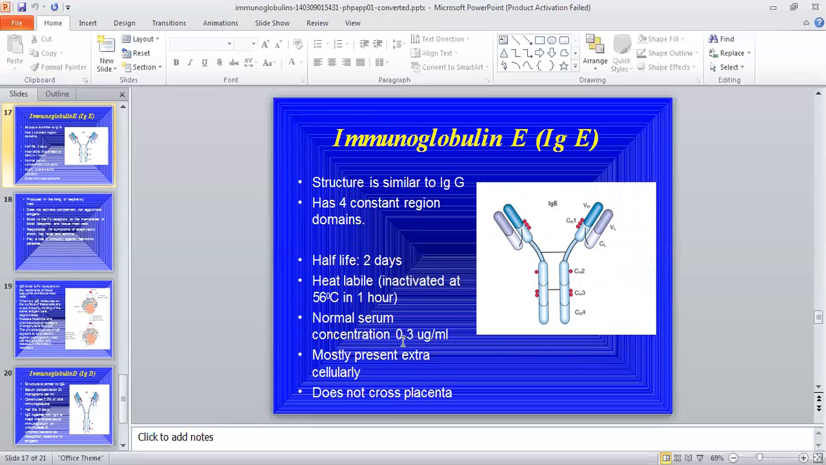Next one is IgE. It is similar to IgG. It contains two light chains, one variable region and three constant regions of the heavy chain, one variable region of the light chain, one constant region of the light chain. The half-life of this immunoglobulin IgE is 2 days, and it is thermolabile, meaning it is sensitive to heat. The normal serum contains 0.3 microgram per ml of IgE, and it does not cross the placenta. Only IgG crosses the placenta.